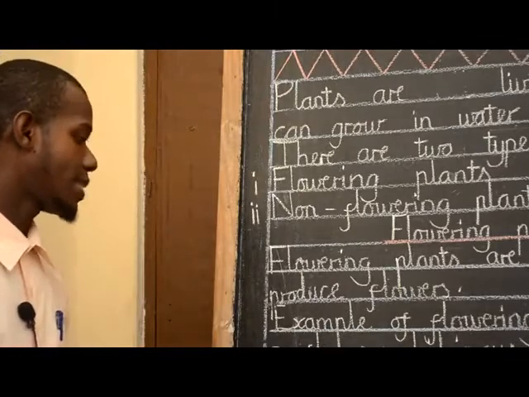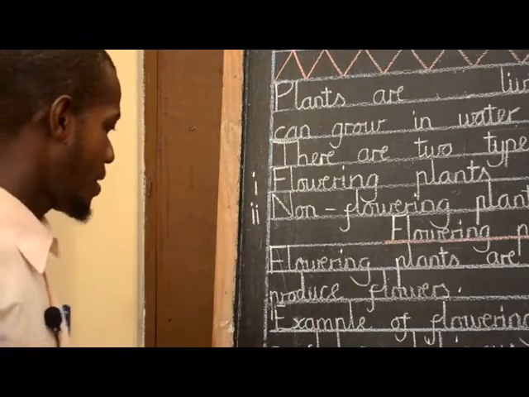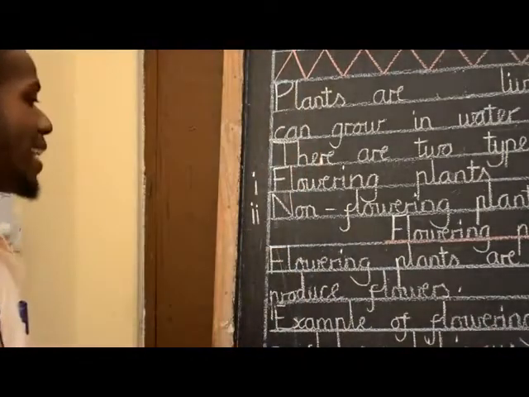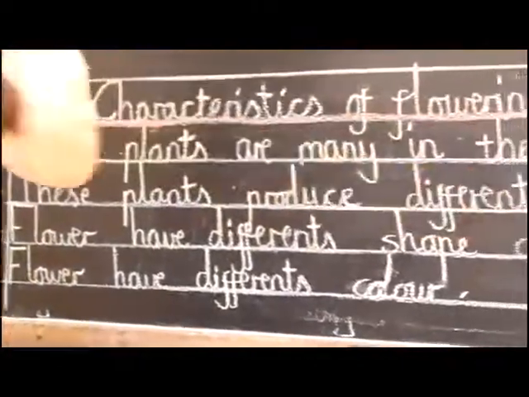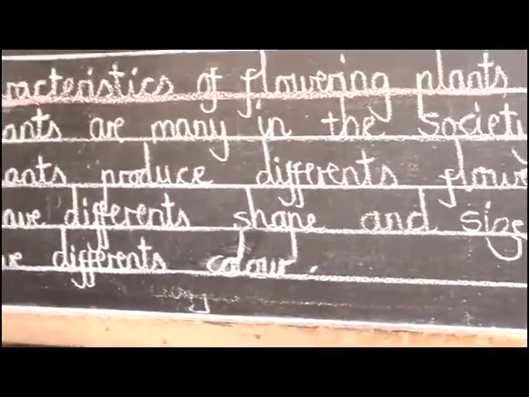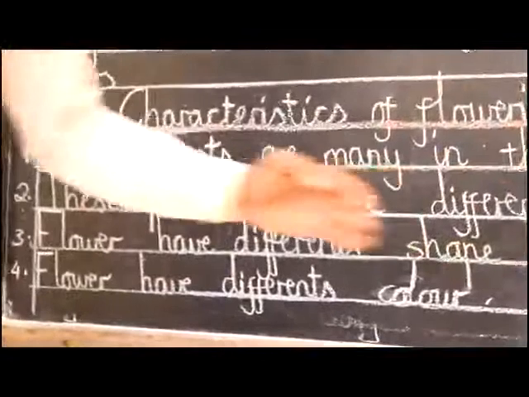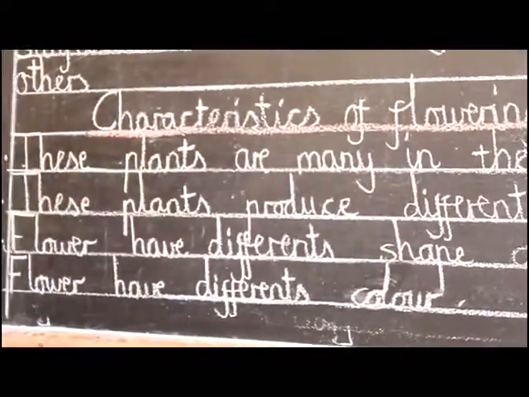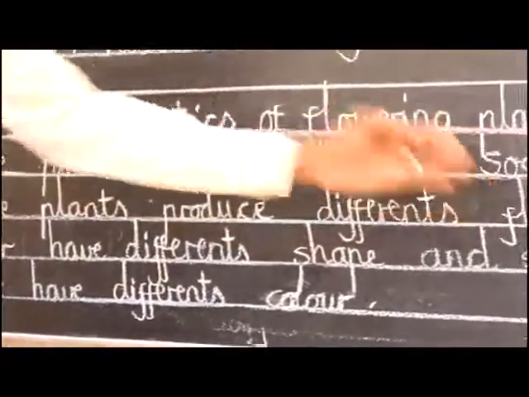Na sifa ya kwanza, these plants are many in the society. Aina ya mimea hii inakuwa ni mingi sana katika jamii yetu. Example, coconut tree, baobab tree, mango tree, and orange tree.